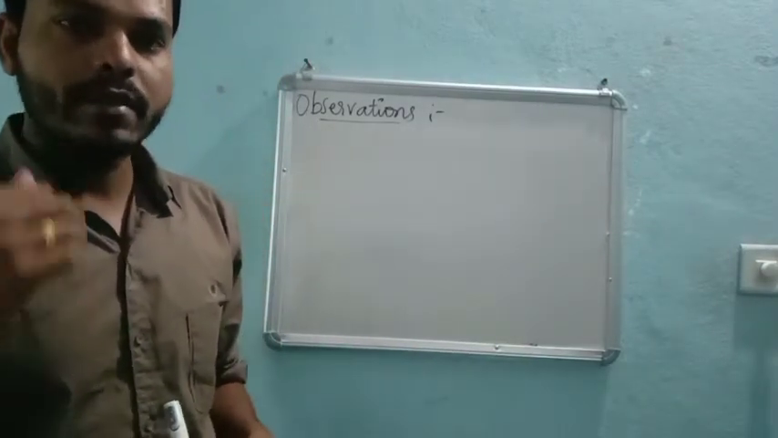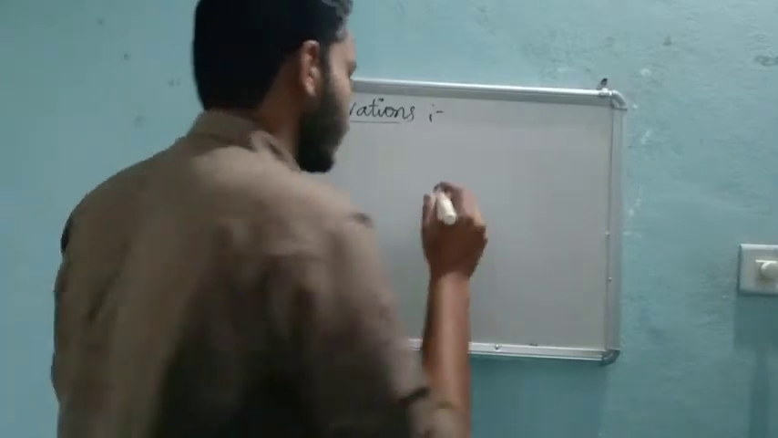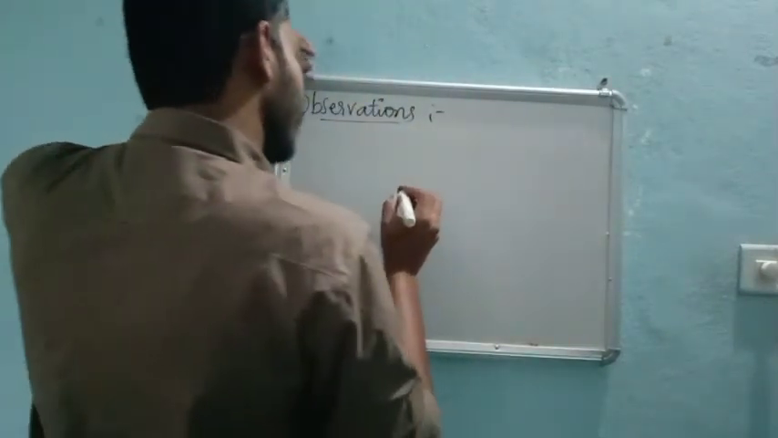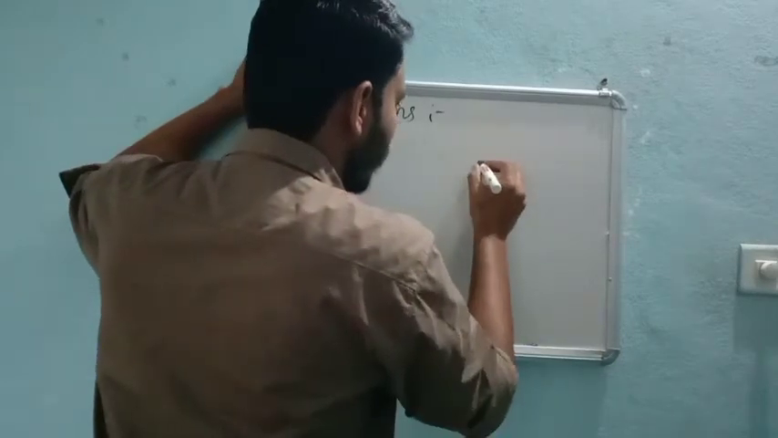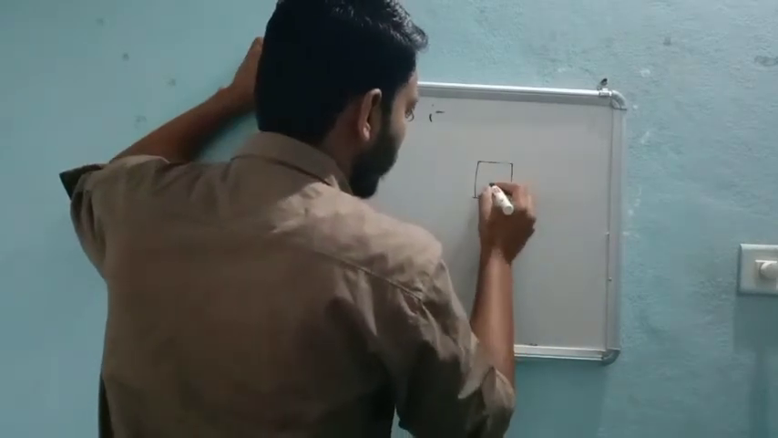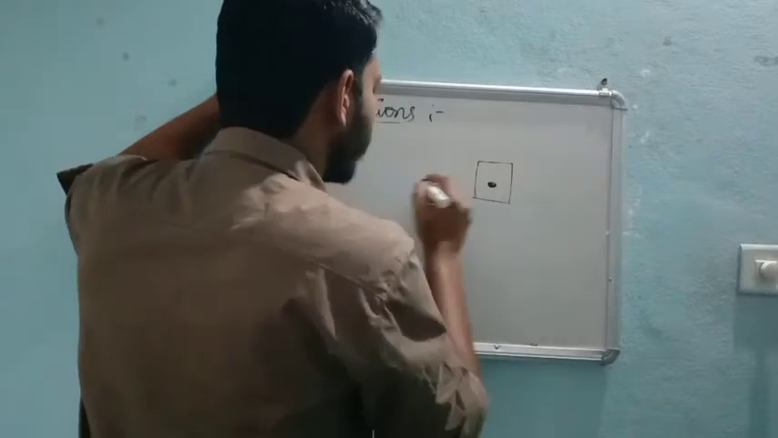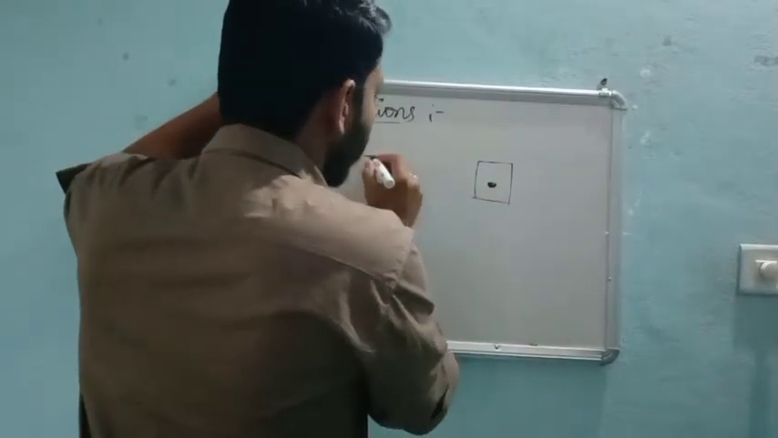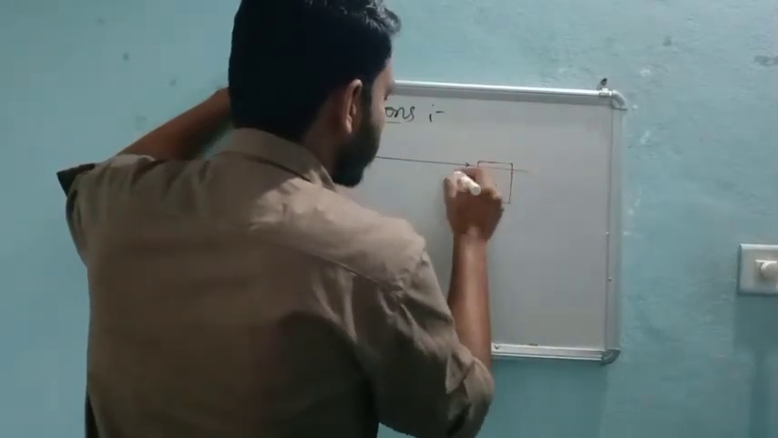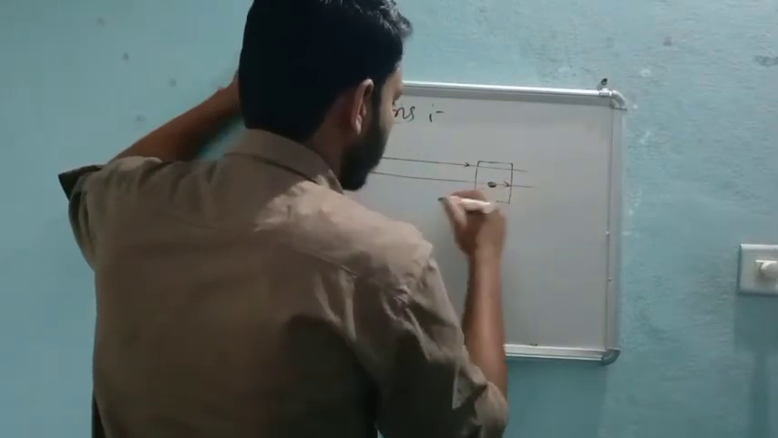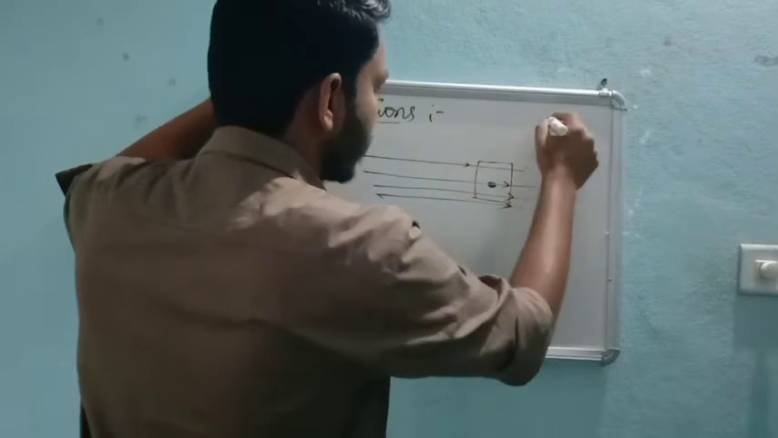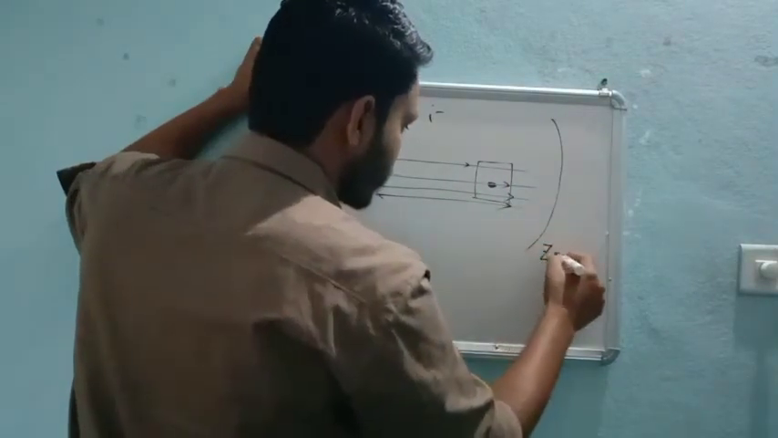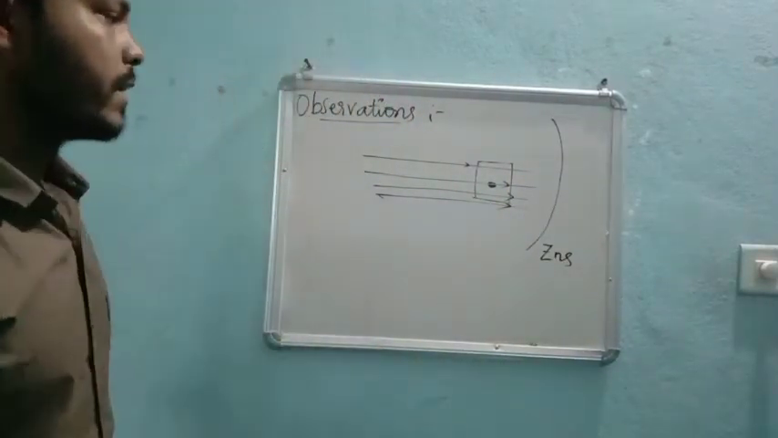They passed through the gold foil. Again, I will make a setup, right? So you consider this as a gold foil. In gold foil, what we have? A matter. You can see, a beam of alpha rays is passing like this. Like this. And there is a ZnS screen, just like this.